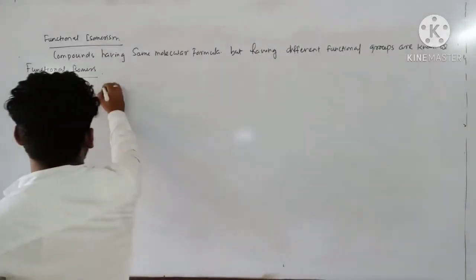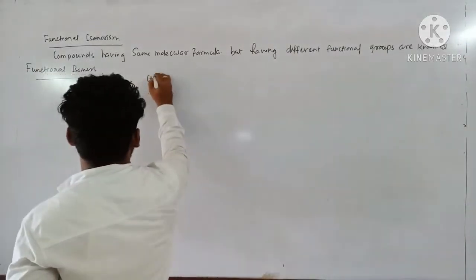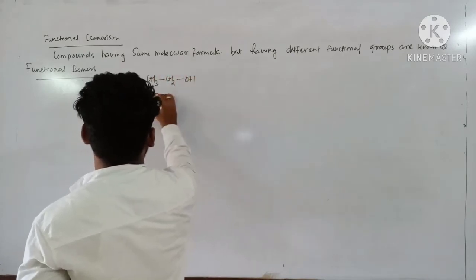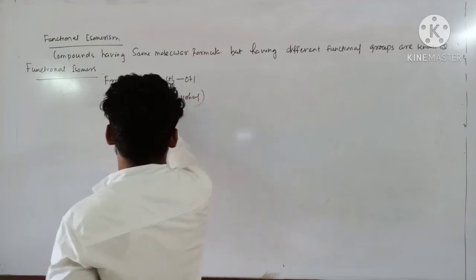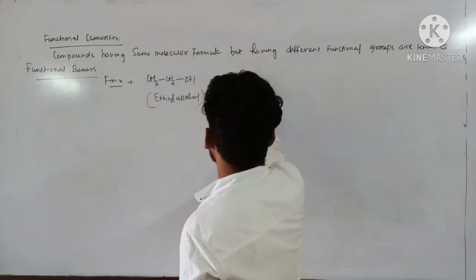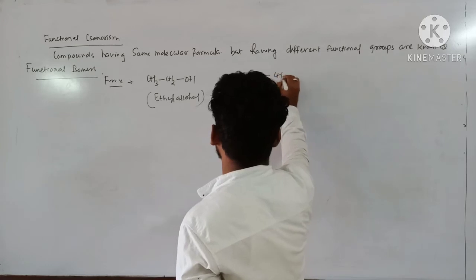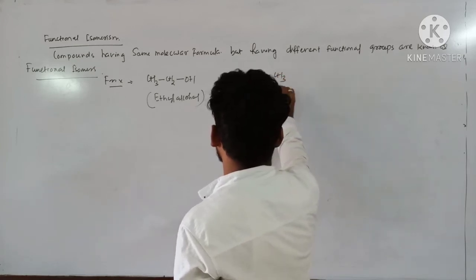Example, at the beginning I have told you, suppose CH3CH2OH, this is ethyl alcohol. I can write the same molecular formula having a different functional group, this is dimethyl ether.